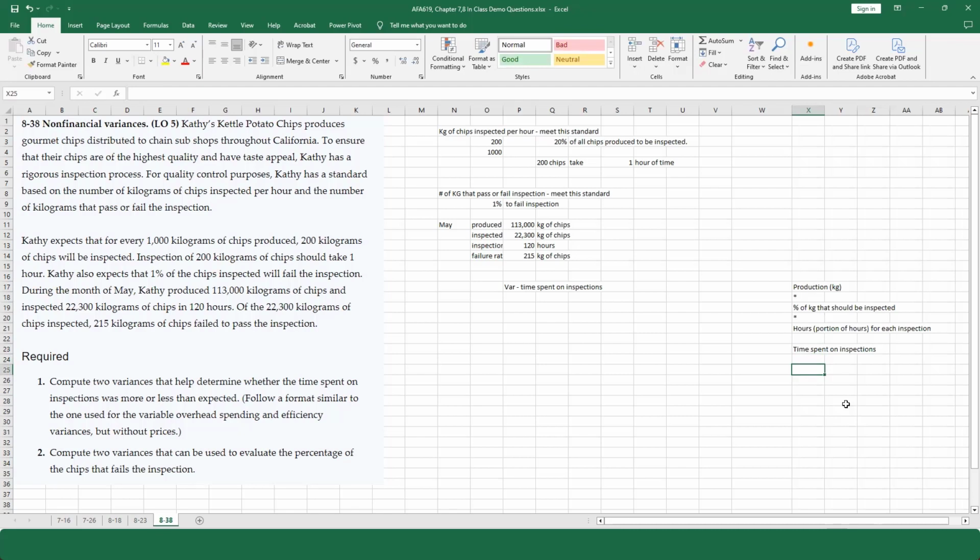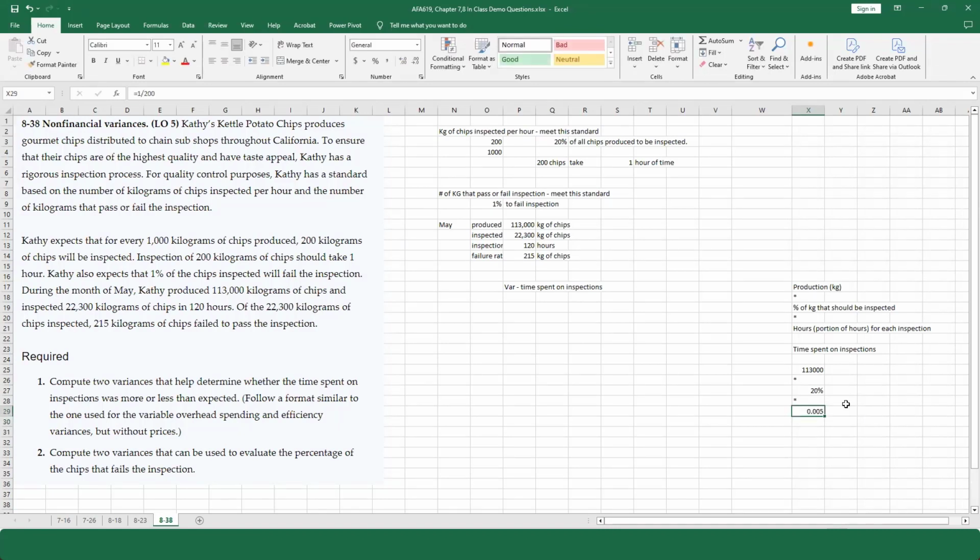So for instance, if there is 113,000 kilograms, the percentage that should be inspected is 20%. And then how long should this take? Well, don't forget, I've got 1 hour and I should be able to do 200 kilograms within that 1 hour.